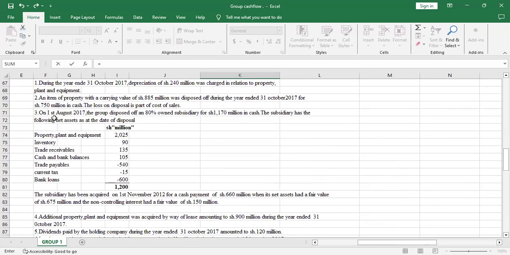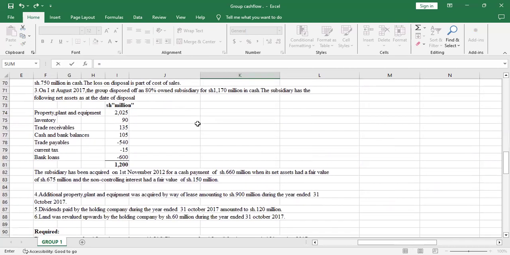Number 3, they're saying on 1st August 2017, the group disposed of an 80% owned subsidiary for shillings 1170 million in cash. So they received 1170 million. The subsidiary has the following net assets as at the date of disposal. So let us see if there was cash which was disposed with the subsidiary.